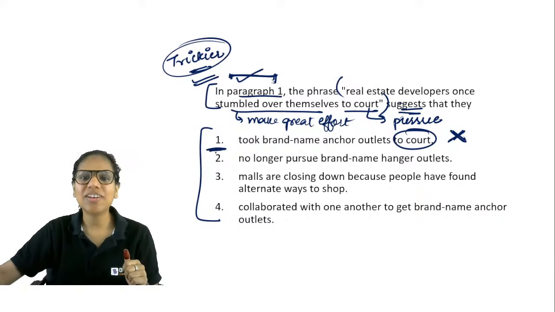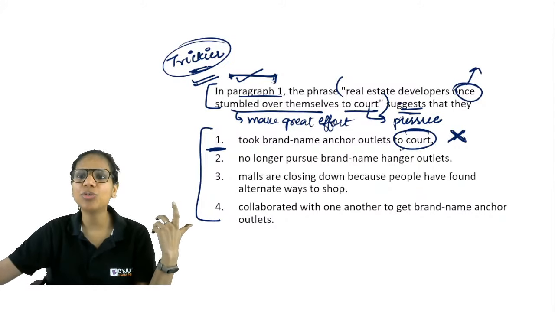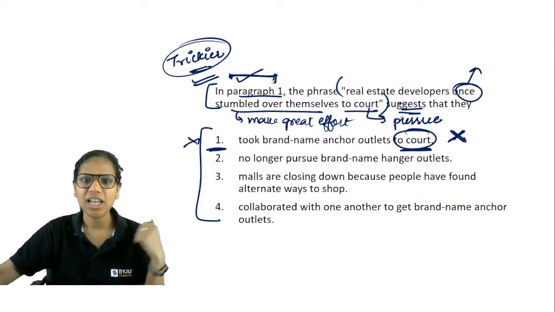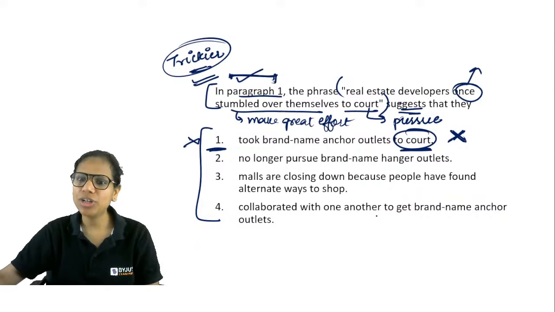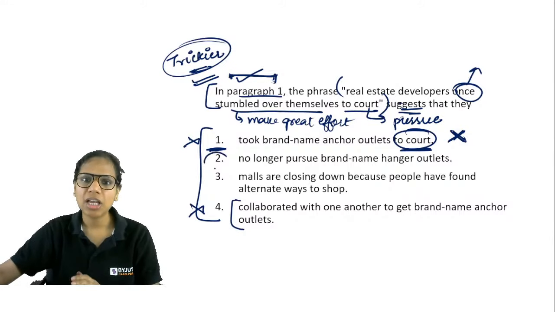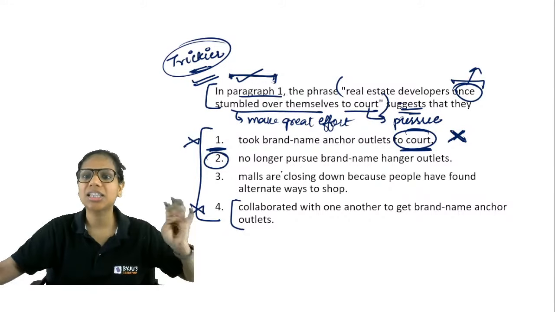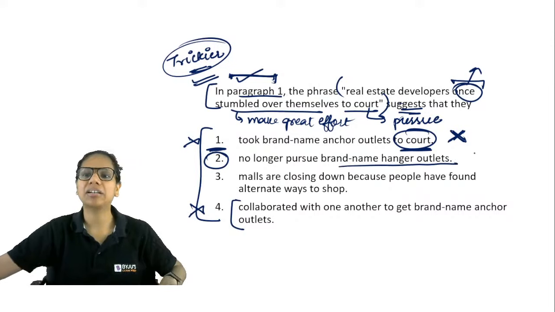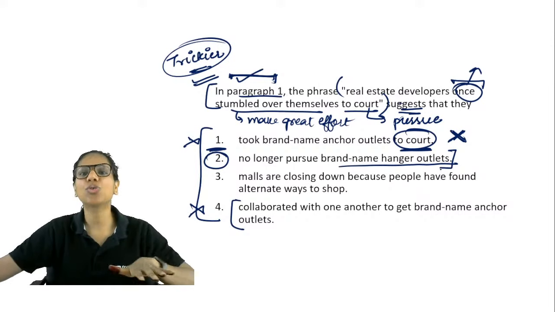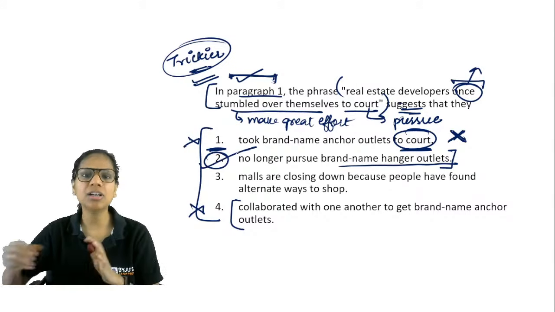In fact, you should have eliminated this because of the word once. See, earlier these were popular, no? So why would you want to take them to court? Then 4 says they collaborated with one another to get brand name anchor outlets. No, stumbled over themselves does not mean that they collaborated with each other. So not the answer. Because I'm saying they once did this, that means they no longer pursue brand name anchor outlets. Today, they no longer pursue them. Once they were very popular, once they used to pursue them. That's why 2 is the answer.